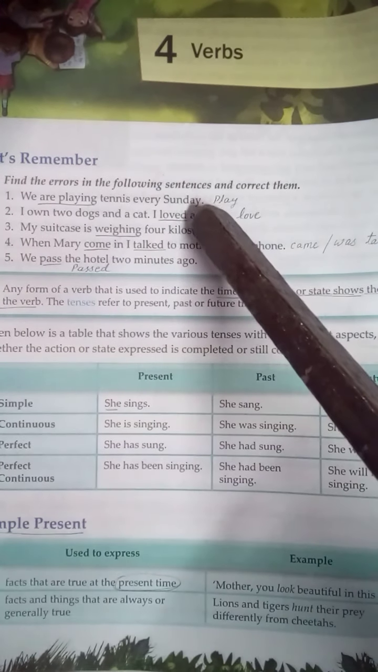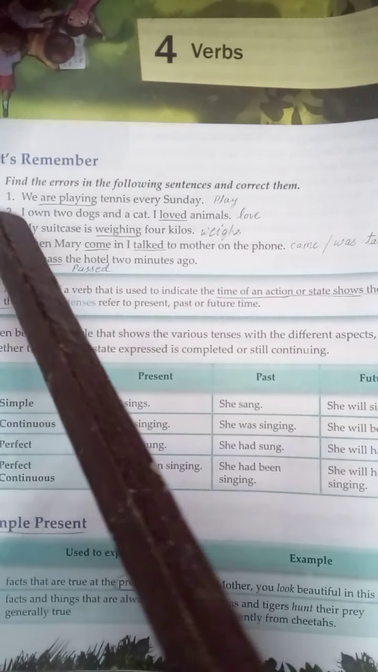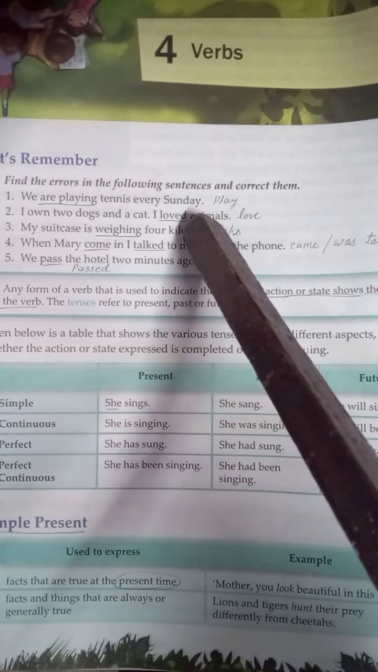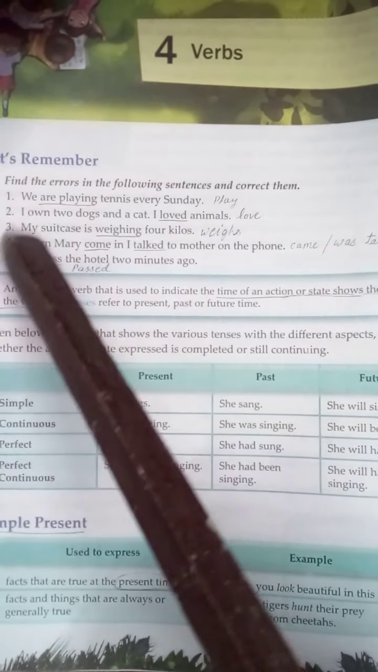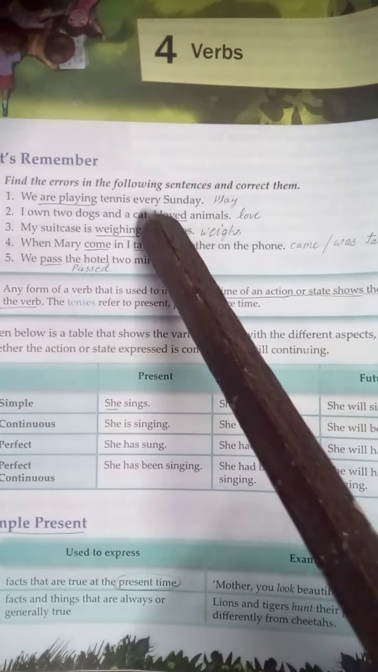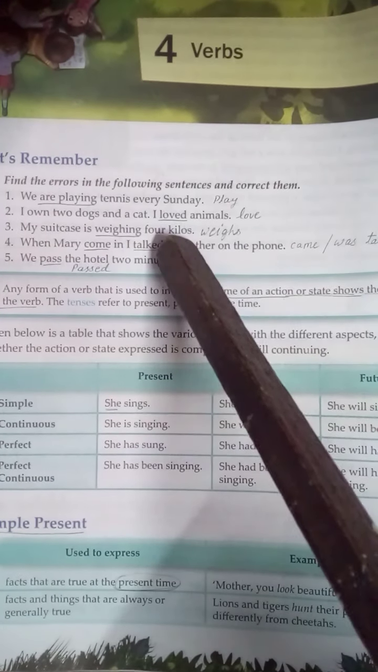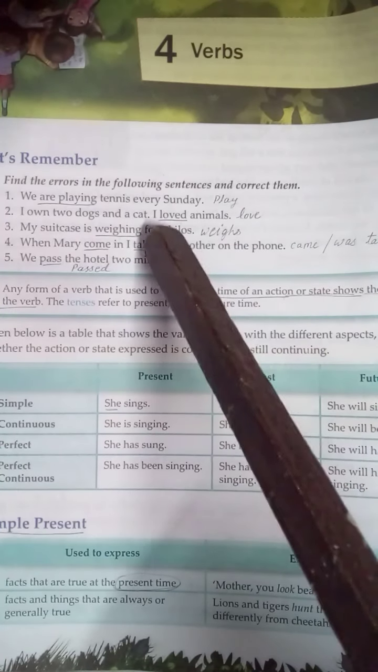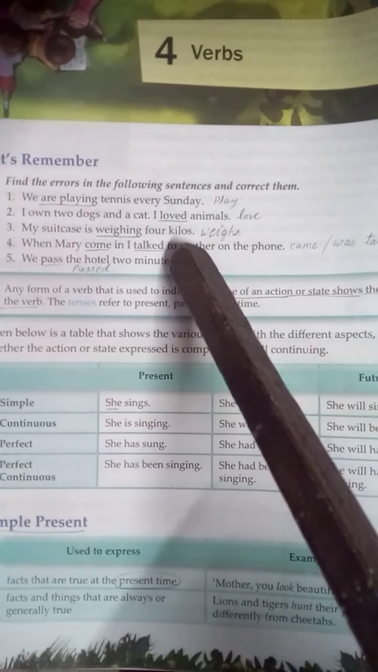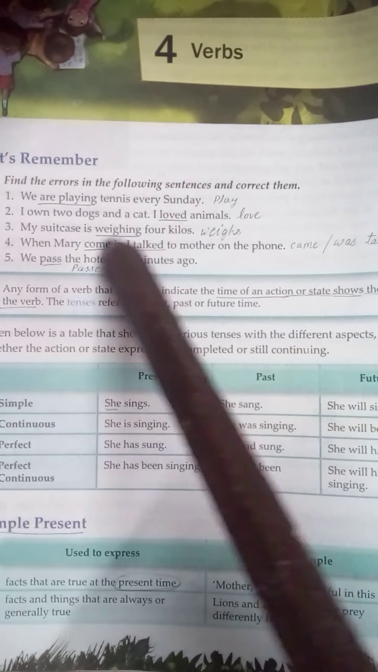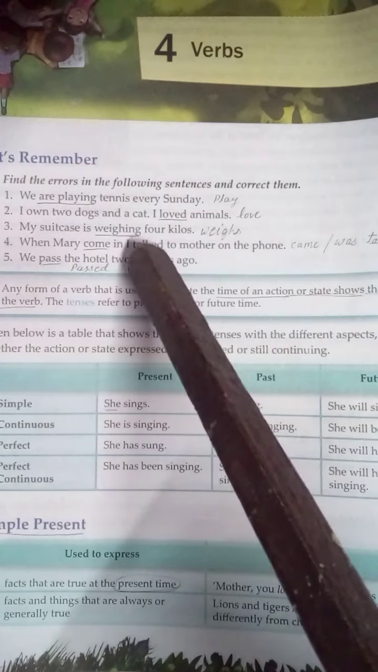Find the errors in the following sentences and correct them. Point number A, we are playing tennis every Sunday. In case we are talking about every Sunday, every Monday, this type of thing, you'll use: we play tennis every Sunday. Point number 2, I own 2 dogs and a cat. I loved animals. Here you'll use: I love animals. Point number 3, my suitcase is weighing 4 kilos. Weighing is not correct here. My suitcase weighs 4 kilos. Weighs will be the right answer here.